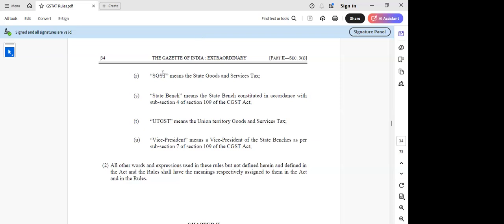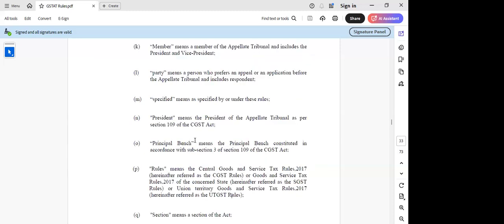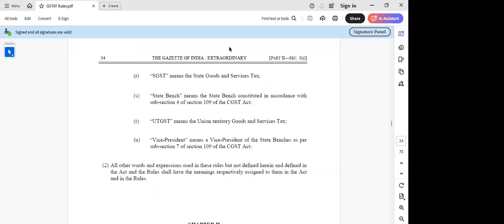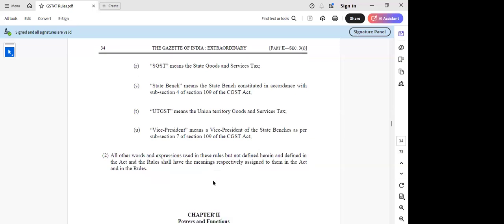And here they have also defined all this SGST, UT, state bench, all that in accordance with. Then vice president means vice president of the state benches as per subsection 7 of section 109 of CGST Act. So this vice president we have to refer only for state benches and not for the principal bench. But here I was reading member means member of appellate tribunal and includes the president and vice president. So this appellate tribunal here, I think we have to read only for state benches, right? So it is not for principal bench. So these are the brief definitions, and wherever we can refer the definition from the act or the rules as the case may be.